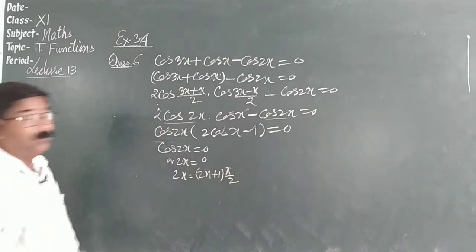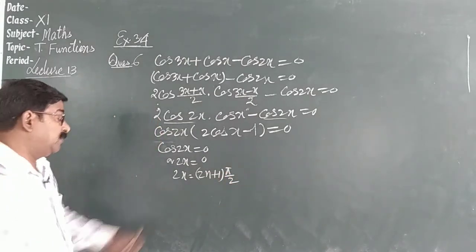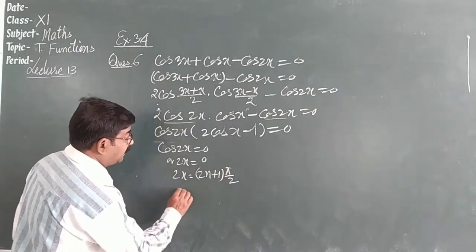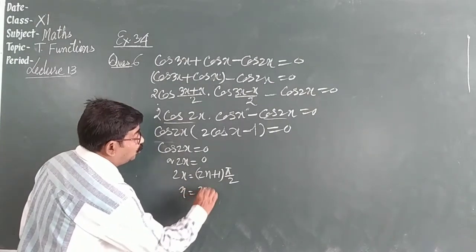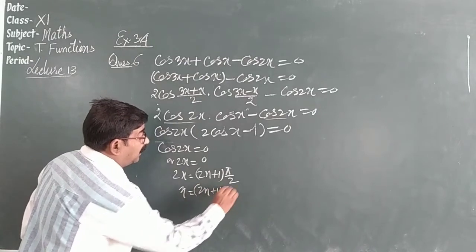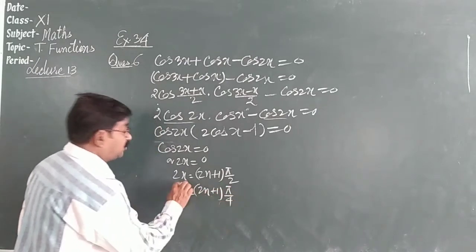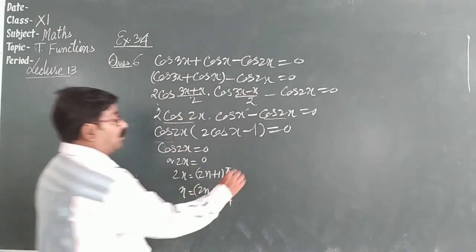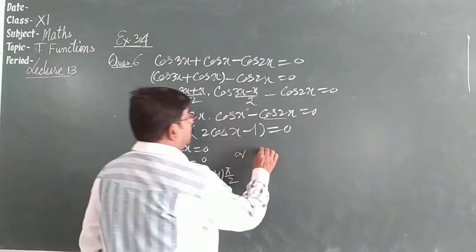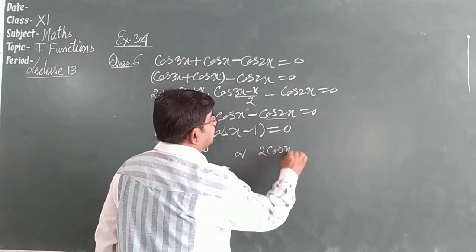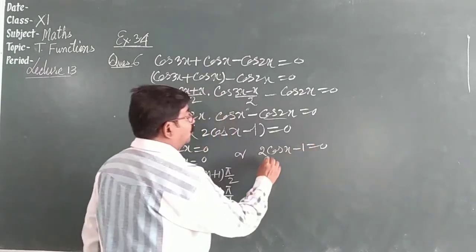This is the general value for 0. To find the value of x, send this 2 here. x is equal to (2n plus 1) pi by 4.